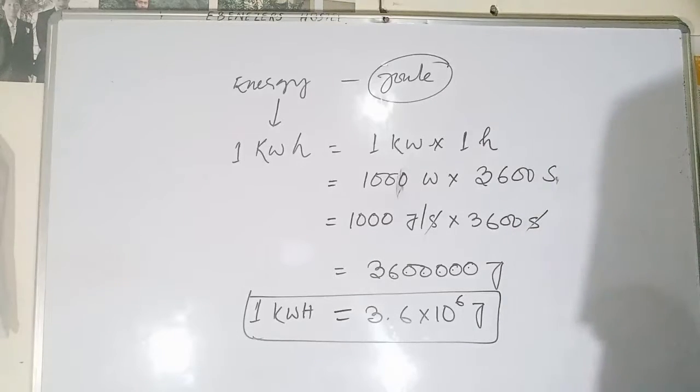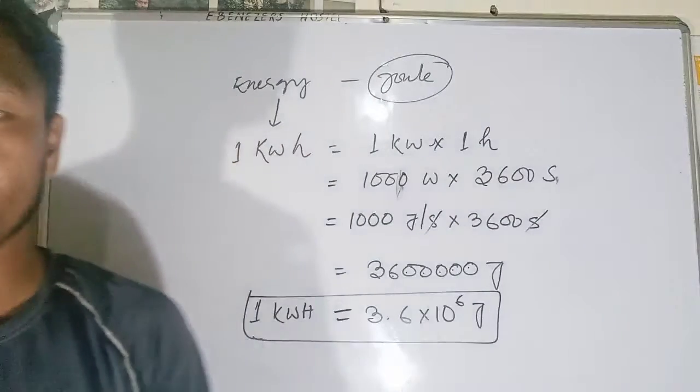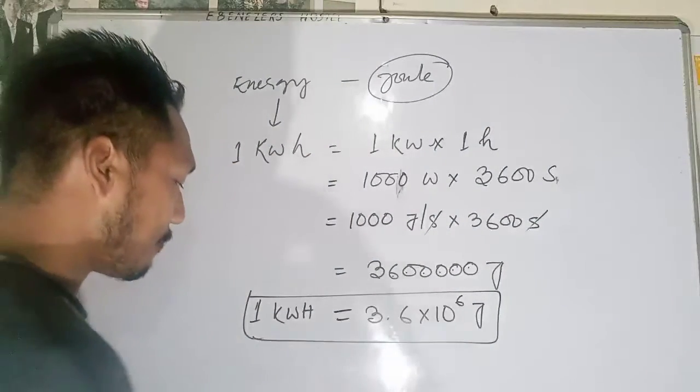For example, electric energy consumed during 1 month is mostly defined in units.